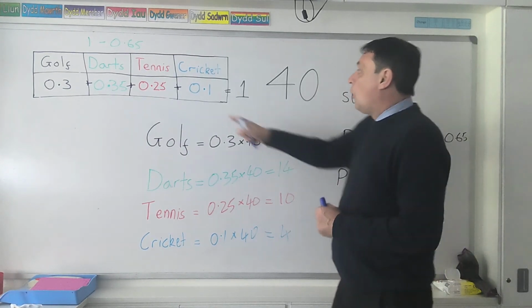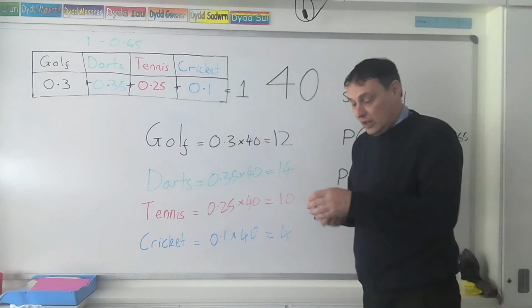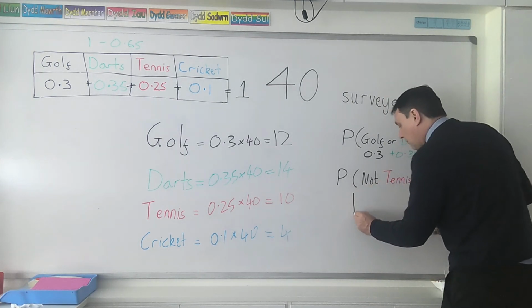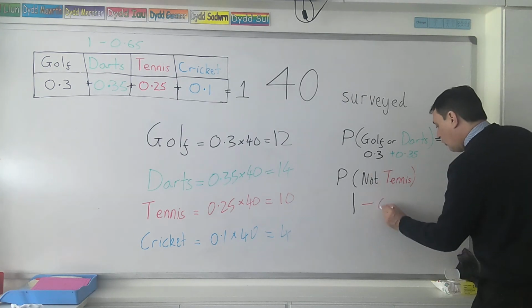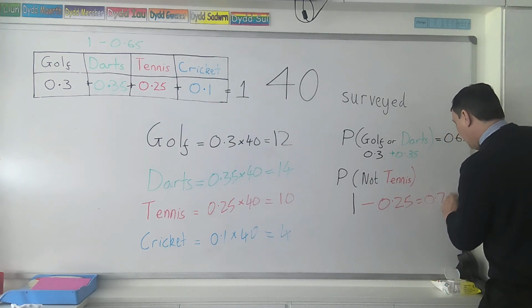Not tennis means 1 take away the 0.25, which would give you the 0.75 as well. So there you have it.